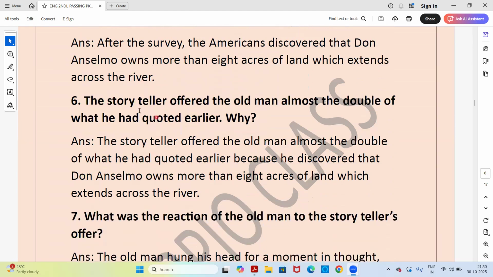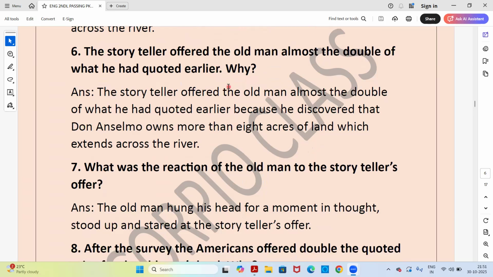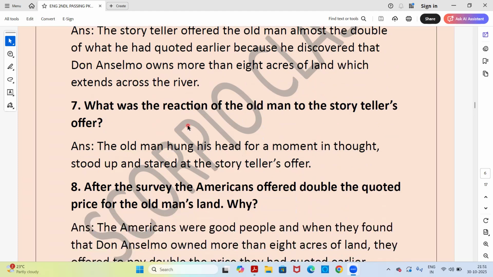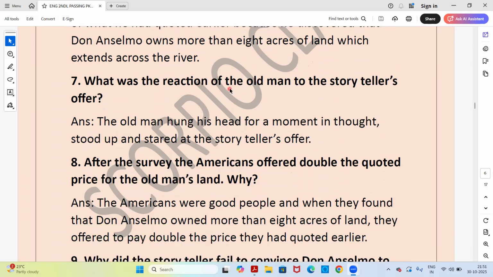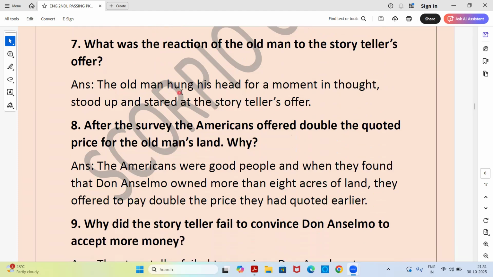the river. Next. The storyteller offered the old man almost the double of what he had quoted earlier. Why? Answer. The storyteller offered the old man almost double of what he had quoted earlier because he discovered that Don Anselmo owns more than 8 acres of land which extends across the river. Next question. What was the reaction of the old man to the storyteller's offer? Answer. The old man hung his head for a moment in thought, stood up and stared at the storyteller's offer.